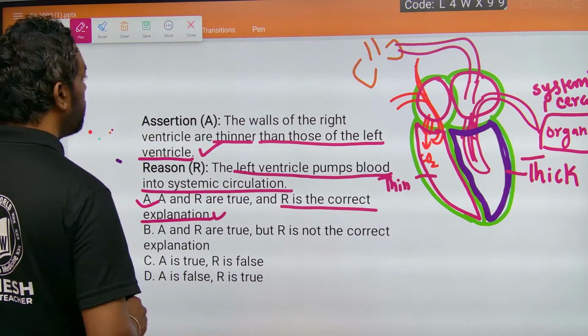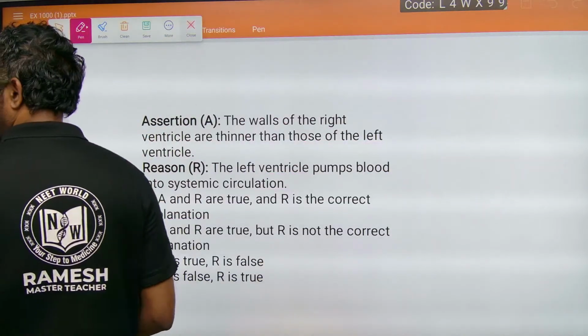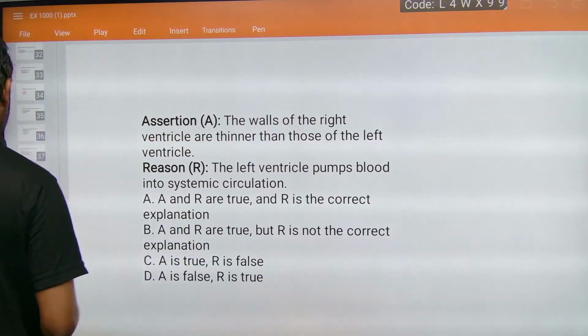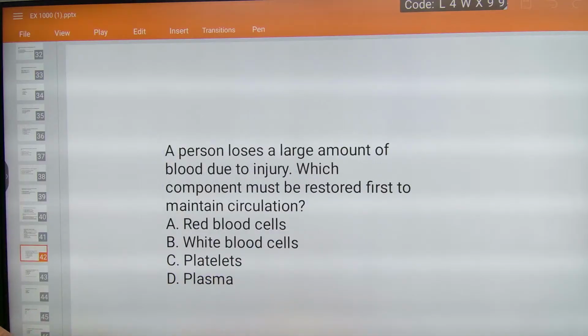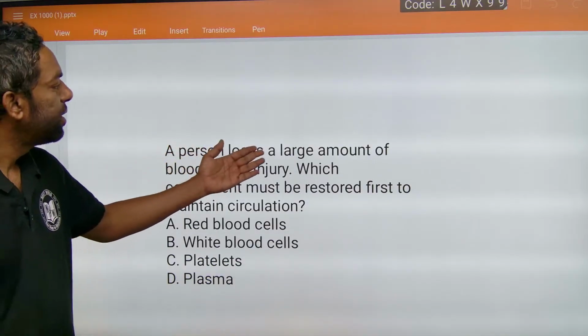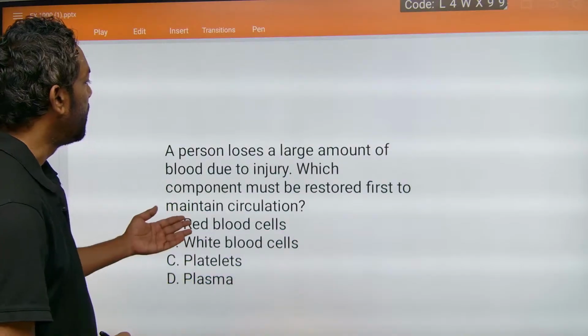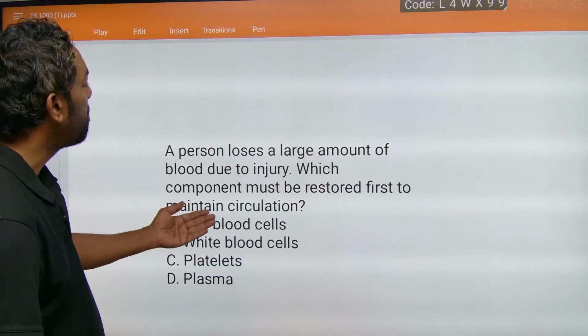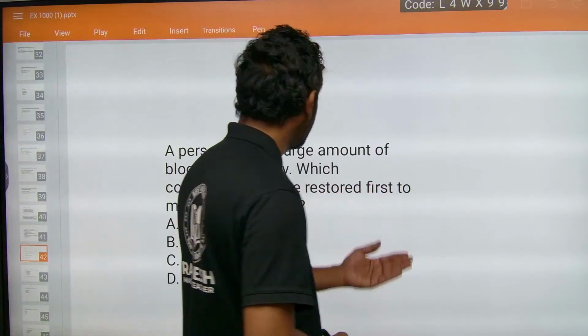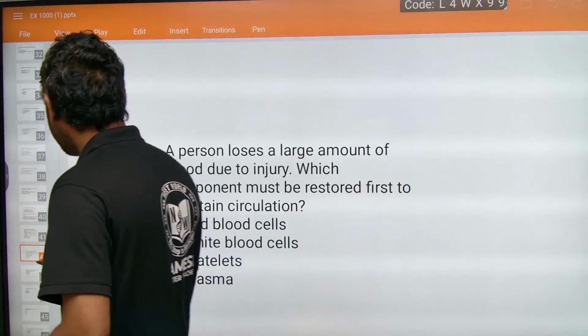Yeah, if we come to the next question. A person loses a large amount of blood due to injury. Which component must be restored first to maintain the circulation?